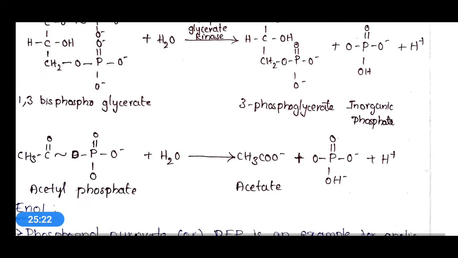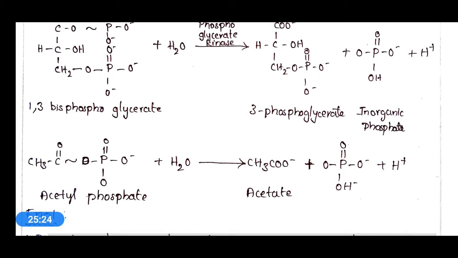The next example is the acyl phosphate, acetyl phosphate. It is hydrolyzed to form acetate, that is CH3COO minus, by removal of one high energy phosphate and a hydrogen ion. So in both the equations, free energy is released in the form of high energy phosphate.